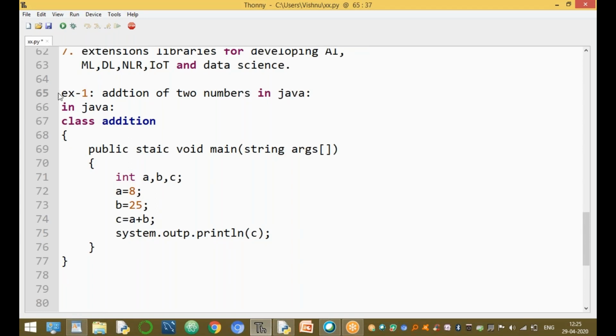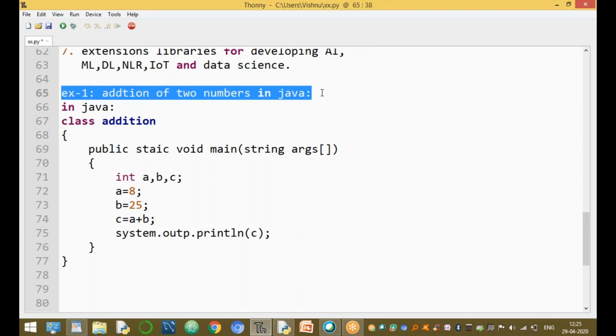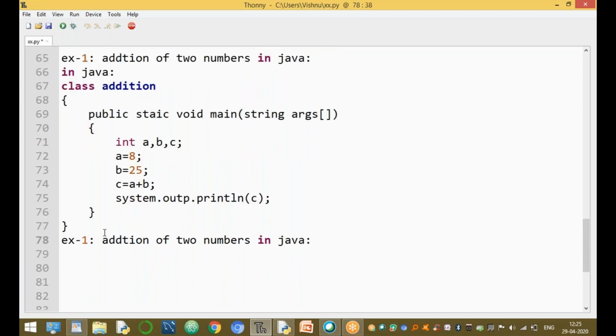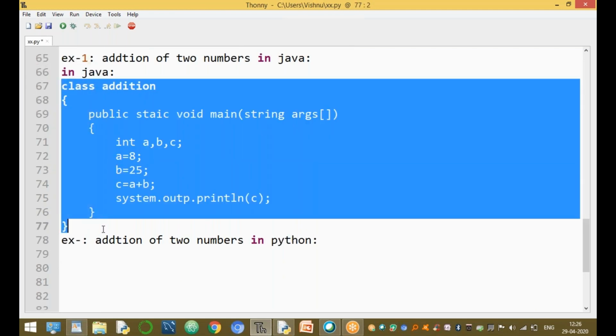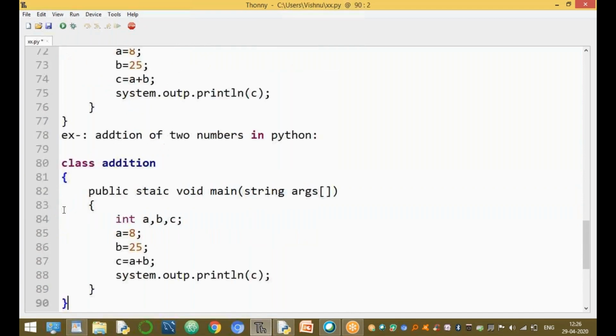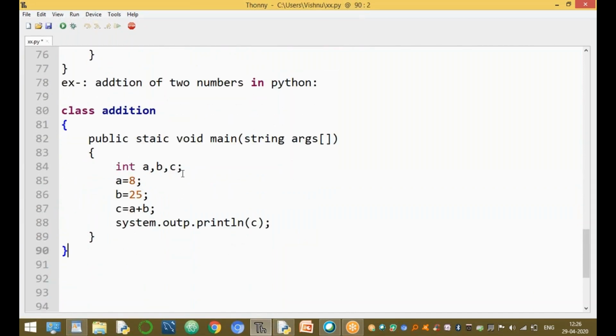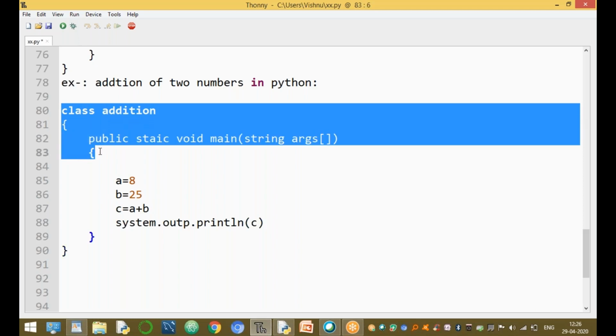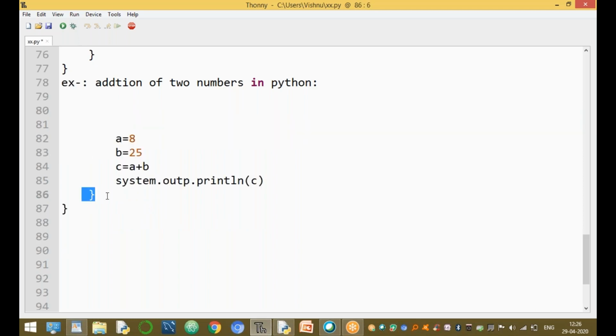Now the same addition of two numbers program in Python. How do we write it in Python? It is a very important difference. Now that we have the Java code, let's develop the same code in Python. First, there is no need of variable declaration. In other programming languages the end of a statement is a semicolon, but here there is no need of semicolons. No need of class declaration, no need of main program, no need of begin curly braces and no need of end curly braces.